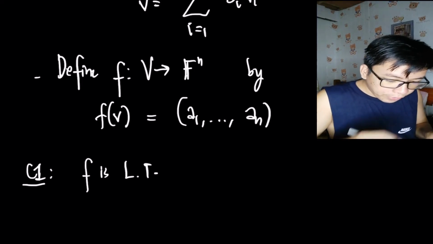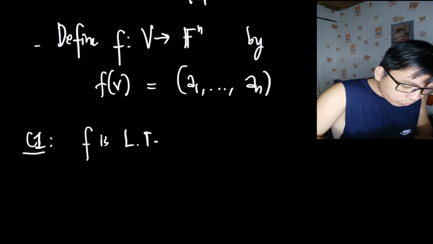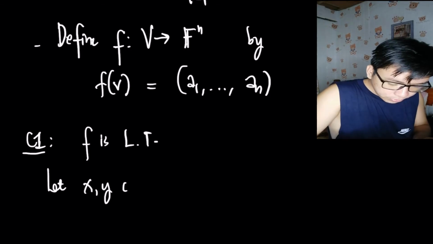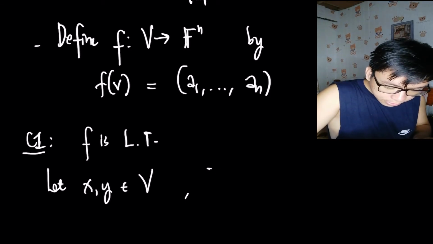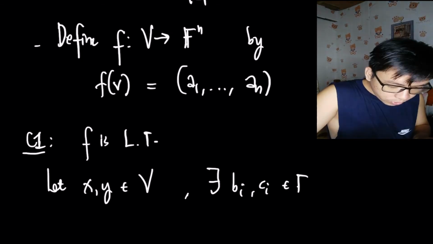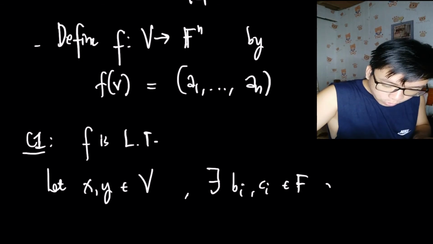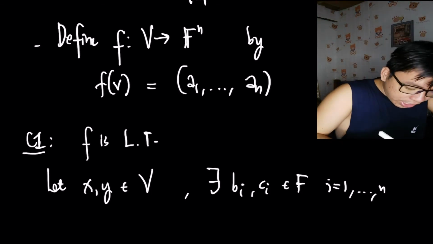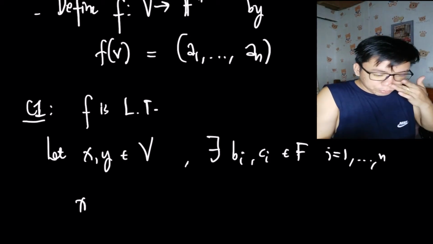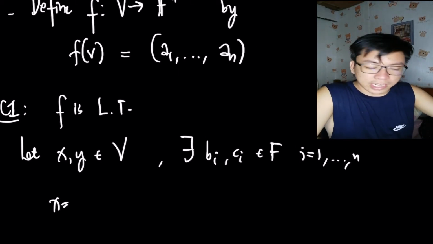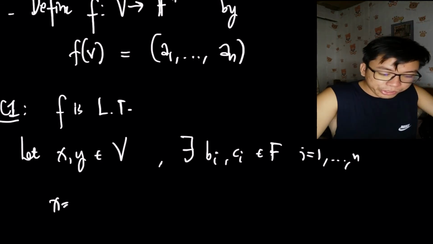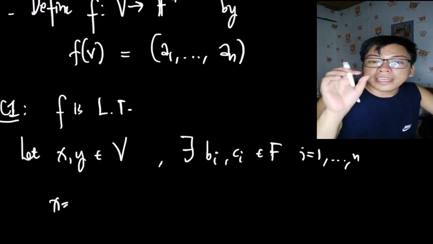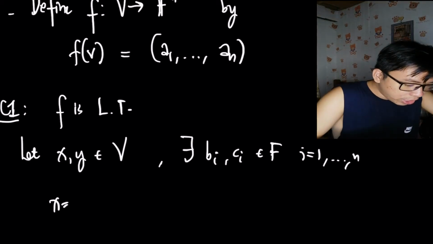Okay, so to show f is a linear transformation, we will assume two elements from V. So let x, y be in V. Okay, there exist b_i and c_i in F, where i is from 1 to n. And then in that case, you can write x, which is an element of V. Remember, V is an n-dimensional vector space, meaning I can write the element of the vector space as a linear combination.